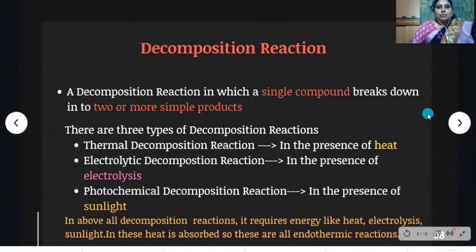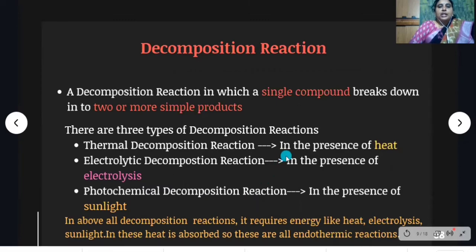Let us go to the second type of reaction, that is known as decomposition reaction. A decomposition reaction is one in which a single compound breaks down into two or more simple products. There are three types of decomposition reactions. First one is thermal decomposition reaction, second one is electrolytic decomposition reaction, and third one is photochemical decomposition reaction.